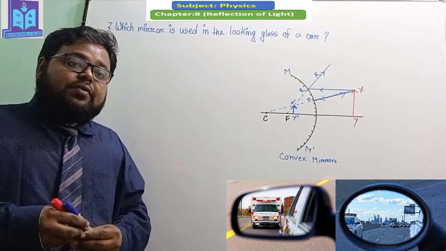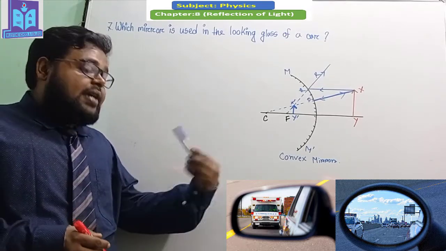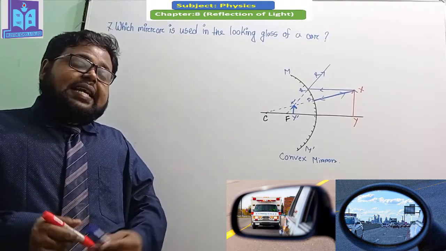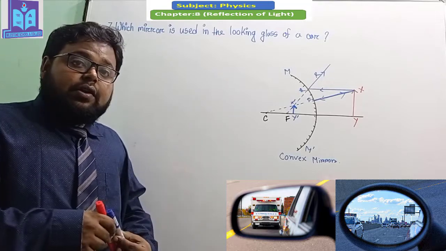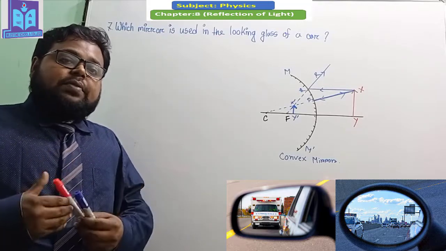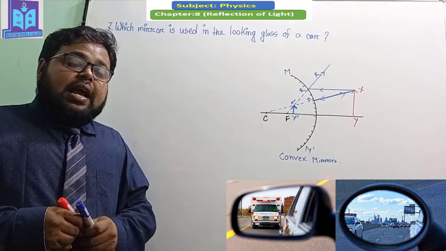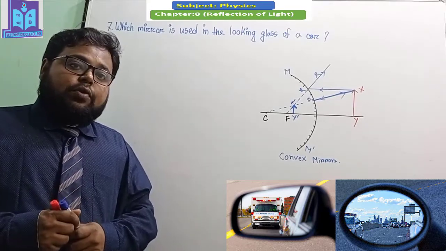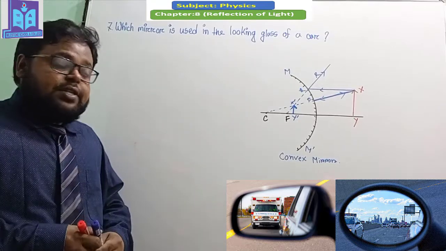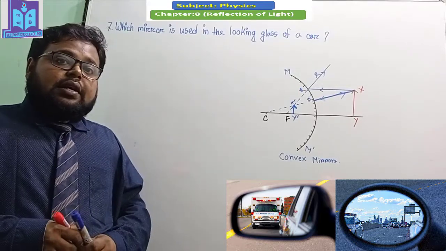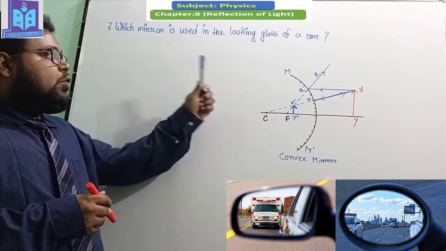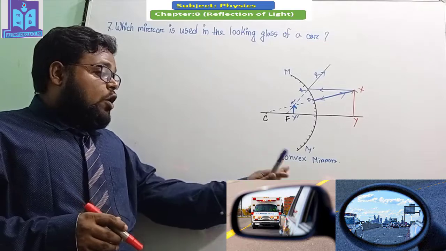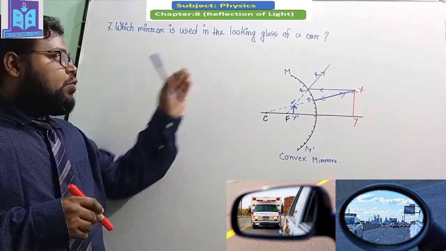So a driver can easily see the back side of the car, and he can also see whether any vehicle or car is coming from behind, and after that he can drive safely. For all of these reasons, a convex mirror is commonly used in the looking glass of a car. I hope you understand why the convex mirror is used in the looking glass of a car.